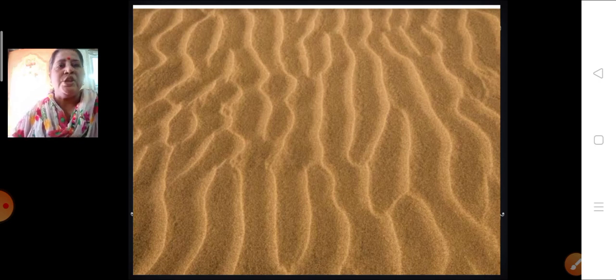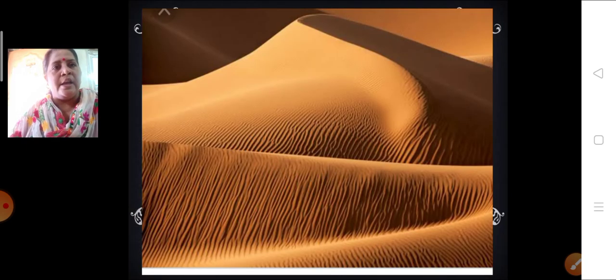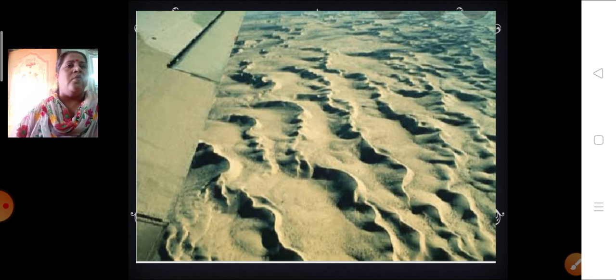You can see over here, it is showing the ripple marks. Then you can see over here, what are these called? Barchans. Sand dunes or barchans. Then what you can see over here is called a sieve. What is it called? Sieve. That is a sand mound. Sieve means sand mound.